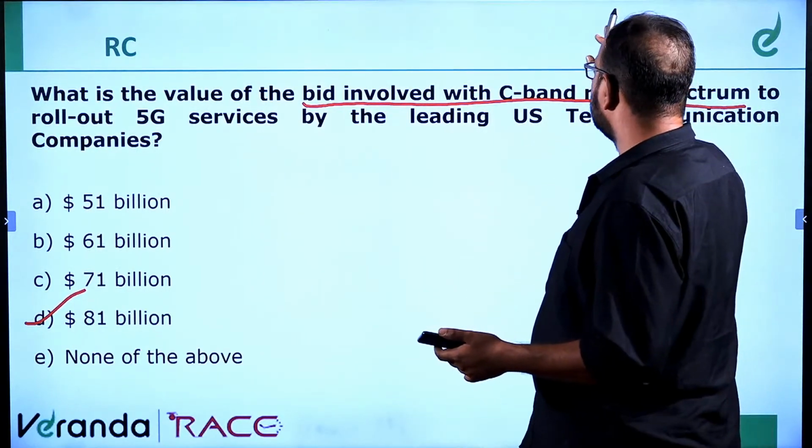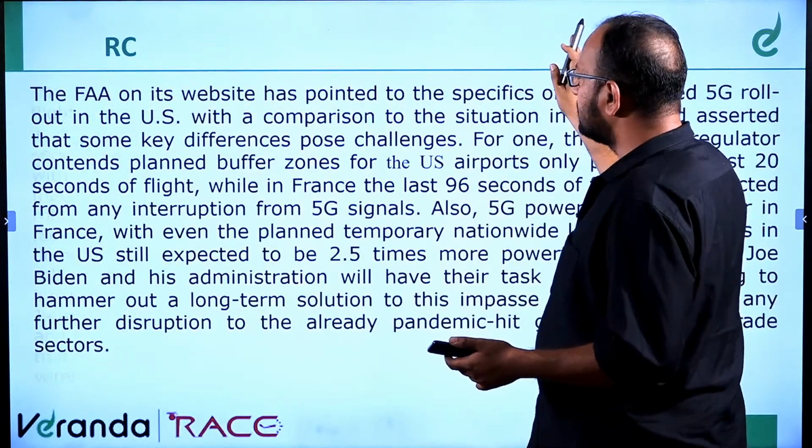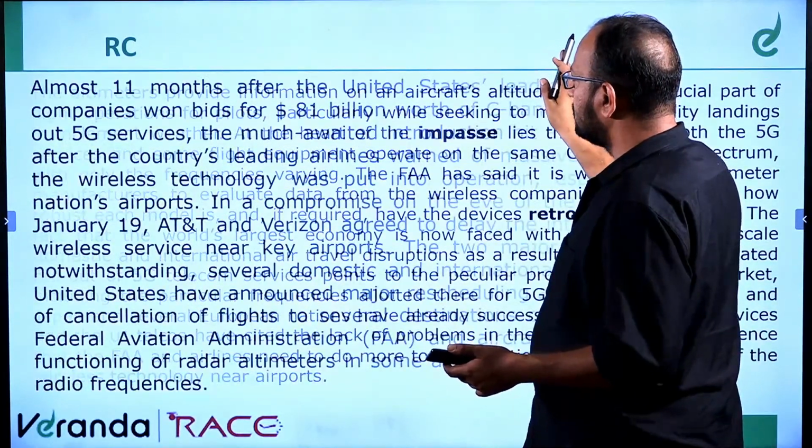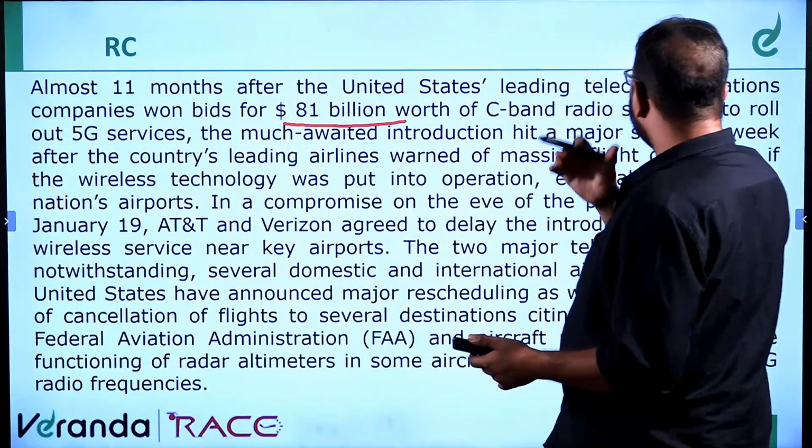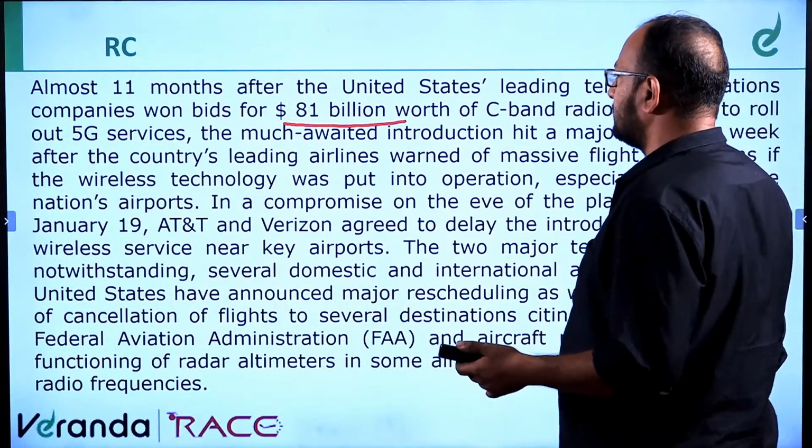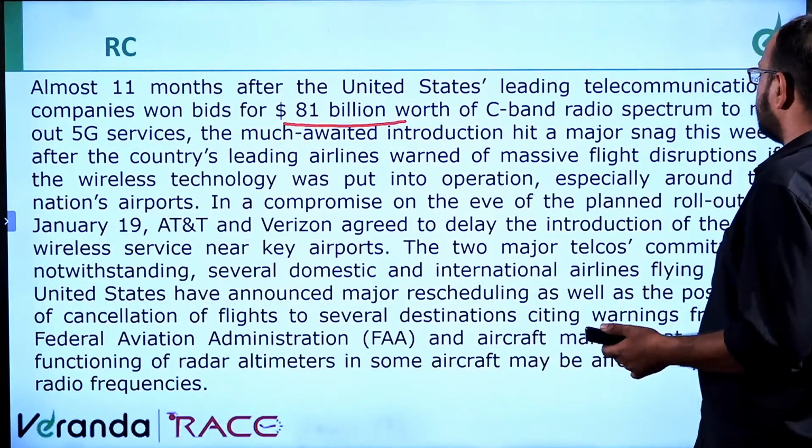Next, moving ahead. The passage: the United States' leading telecommunication companies won bids for 81 billion worth of C-band radio spectrum to roll out 5G services.